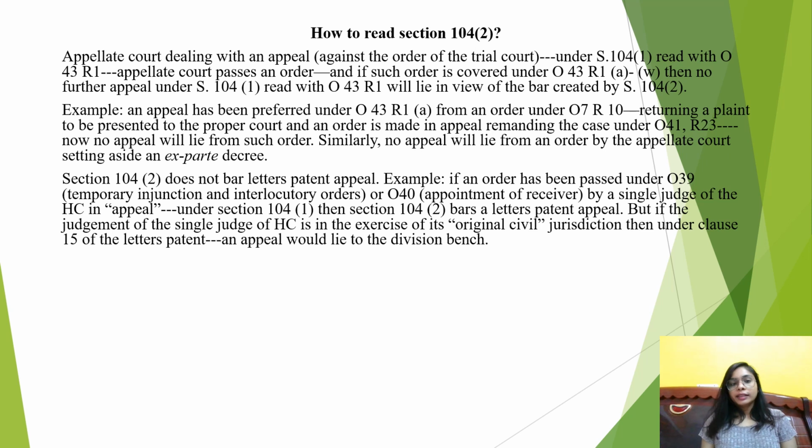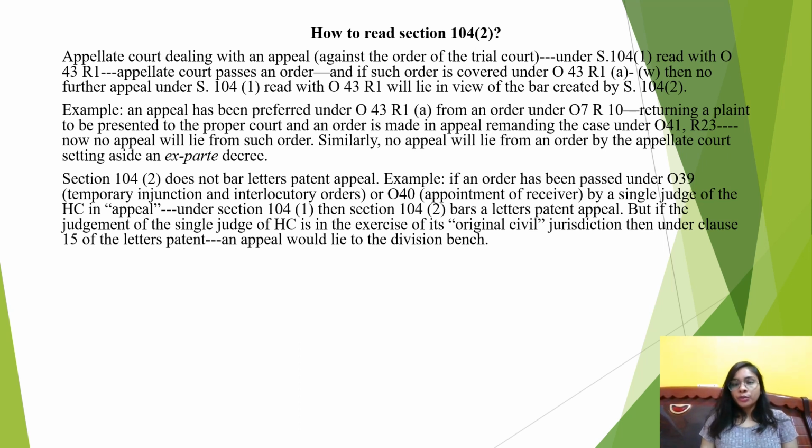Let's read. It says that if the appellate court, while dealing with an appeal under Section 104 clause 1, read with Order 43 Rule 1, passes an order, and if such order is covered by the provisions of Order 43 Rule 1, then no further appeal will lie by virtue of the bar that has been created by Section 104 clause 2. Let's take an example. Under Order 7 Rule 10, an order has been passed by the court whereby it has returned a plaint for presentation to the proper court.